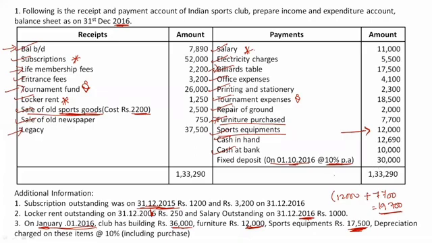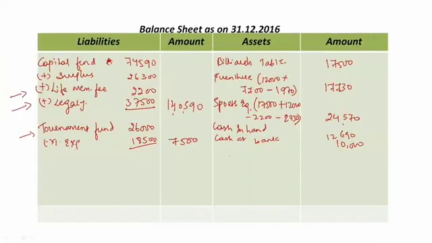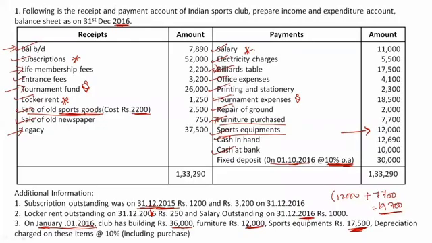Along with that, we are also getting certain interest. Remember, I told you that any amount, percentage or date given in the question is not unnecessarily given. So we are receiving interest at 10% per annum, but only for 3 months. So along with the fixed deposit of 30,000 rupees, we also need to add the interest. Fixed deposit 30,000 plus interest of 750 rupees. So in total 30,750 is my fixed deposits now. Then back to question. This is also done.